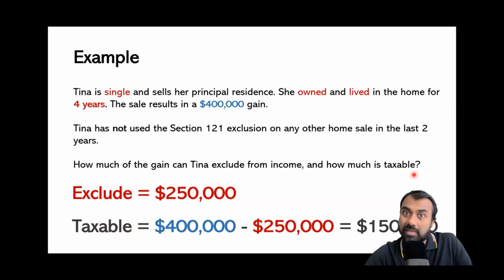That's a different question. The amount that's taxable is equal to the total gain, which is $400,000. From there, we exclude the amount that she qualifies for, which is the maximum for a single tax filer, $250,000. Once we do the math, we see that her taxable amount is $150,000.